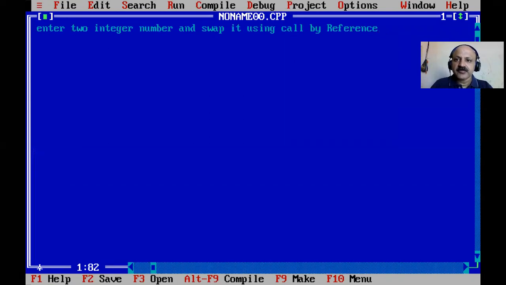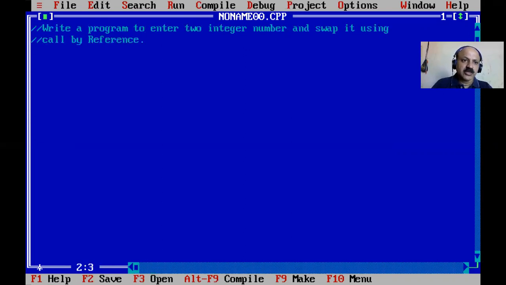In the previous video we did the swap using call by value, and here we do call by reference. I take both on one screen so you can see it perfectly. So that is our target, call by reference. If you have not watched my previous two video lectures, pointer in C and UDF, user defined function in C language, you can watch them first, because here I use both user defined function and pointer.